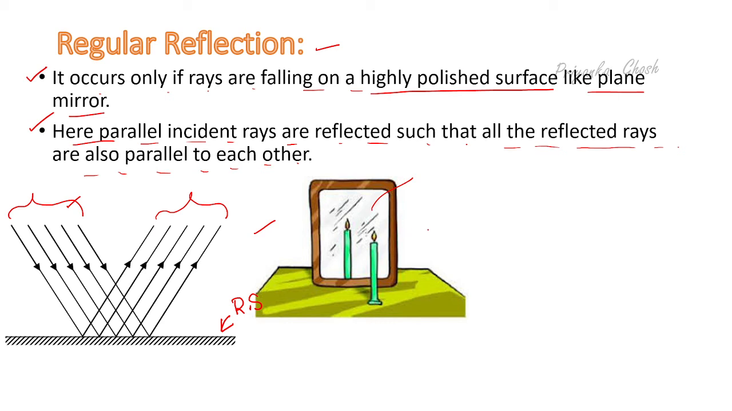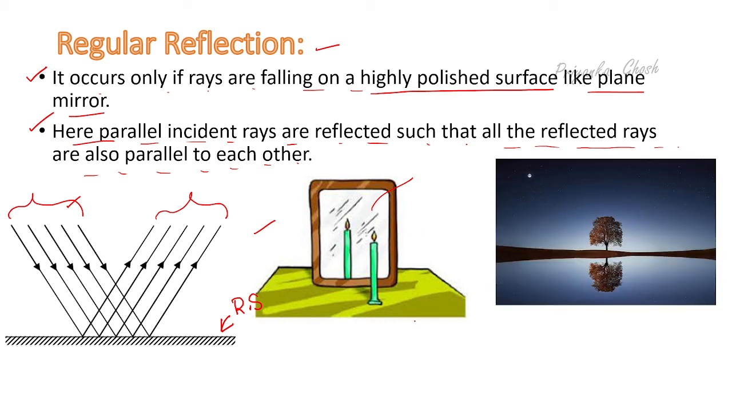Not only a plane mirror but also a smooth water surface acts as a reflecting surface. Now just have a look at this beautiful picture. You can see in that picture the beautiful images are formed on the surface of the water. That means here the smooth water surface acts as the reflecting surface, and regular reflection occurs on this surface. So this is the scenario of regular reflection.